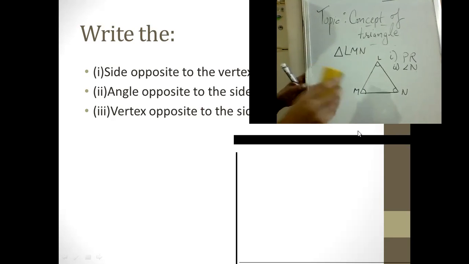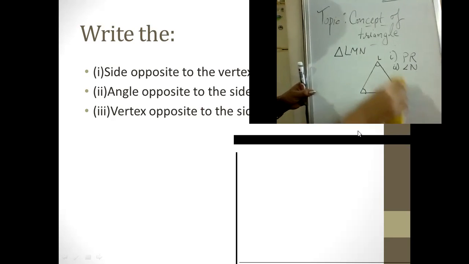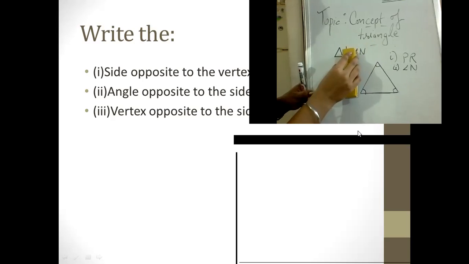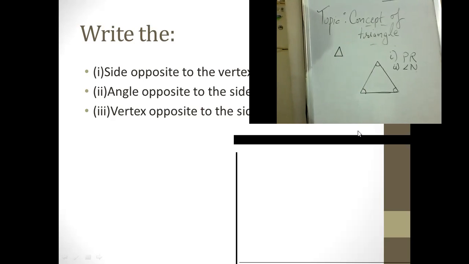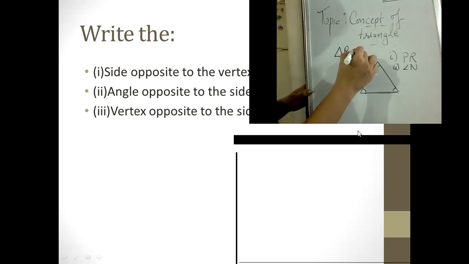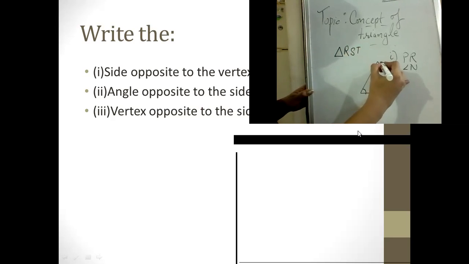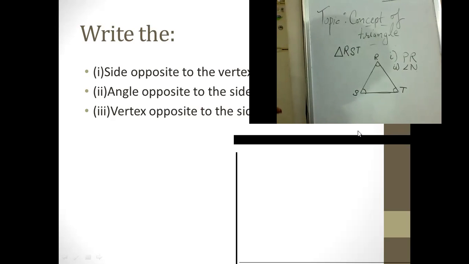Let us give the names RST now. You would be constructing all of these triangles for practice. I'm just giving an idea, but otherwise you would be drawing different triangles with different names. Okay, it is for practice, so don't skip this step. I'm just explaining. Now they ask for the vertex opposite to the side RT.